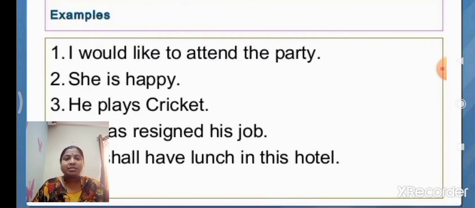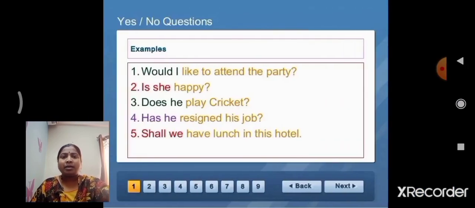Plays is equal to does plus play. Does is the auxiliary verb. Here, does. Does he play cricket? Next, fourth statement.